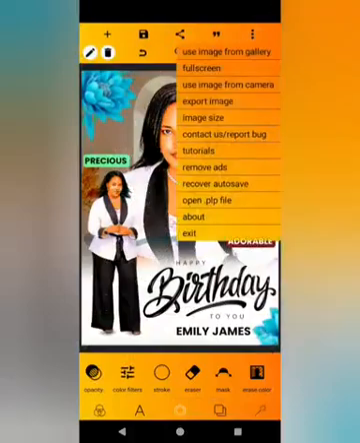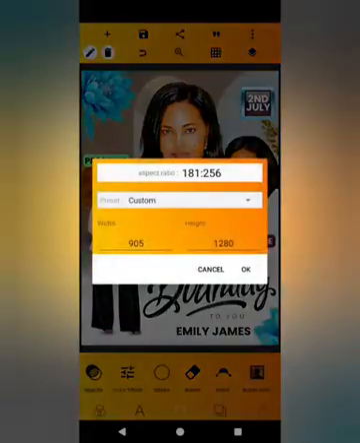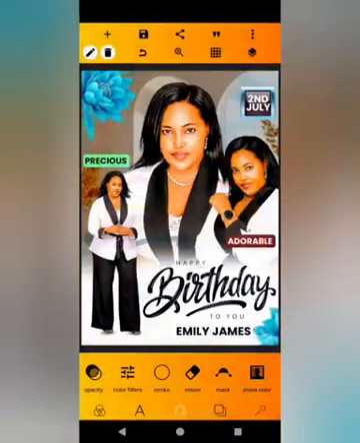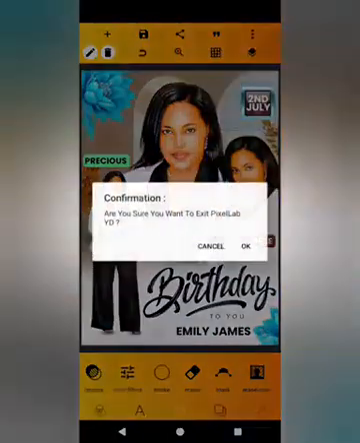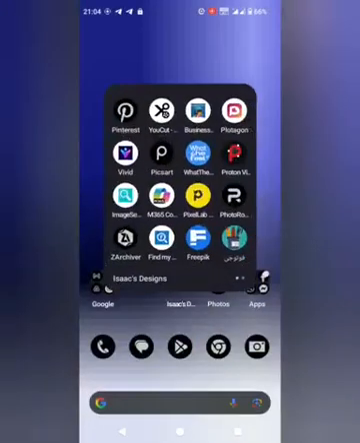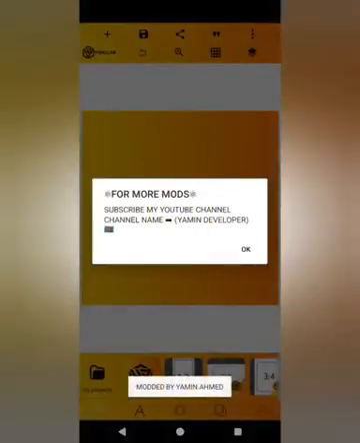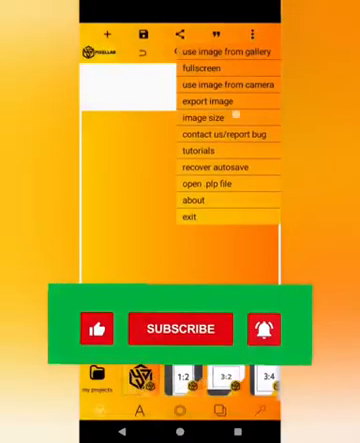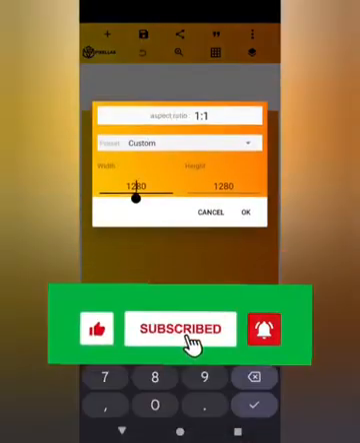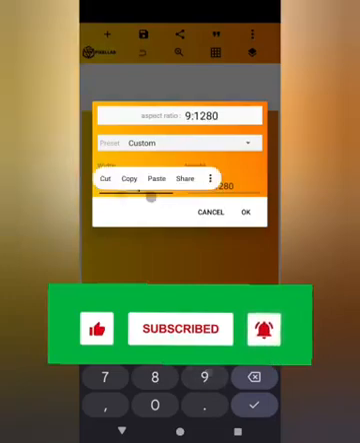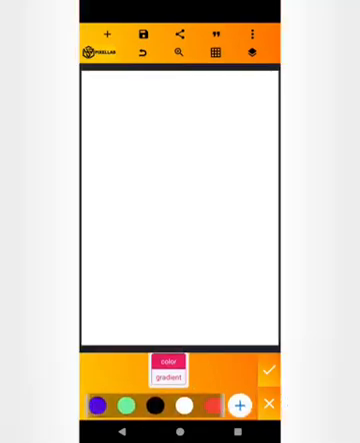I'm just going to check on the image size, that is 905 by 1280, and then we exit, and then we start designing the interface. So click on this and then you exit. After exiting, now let us come and work on the image size, that is 905 by 1280. Click on the third icon just below here, and then you change the background color to white.